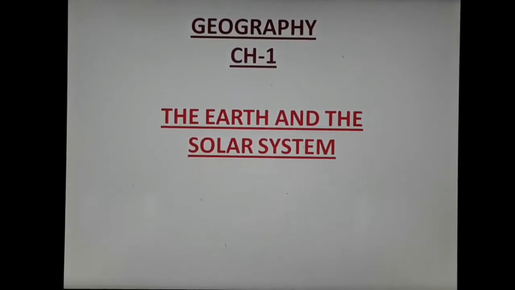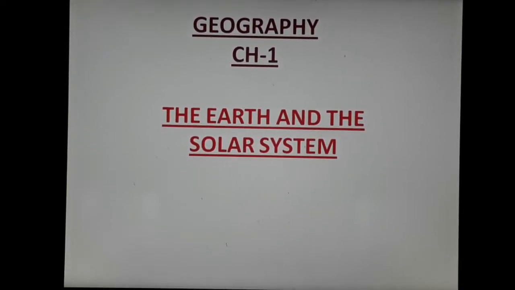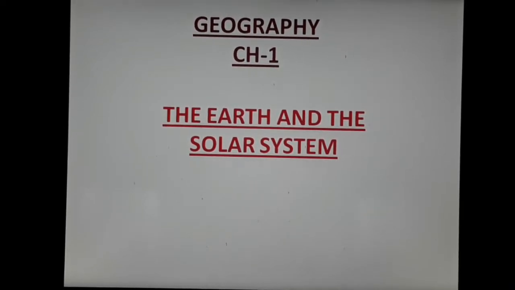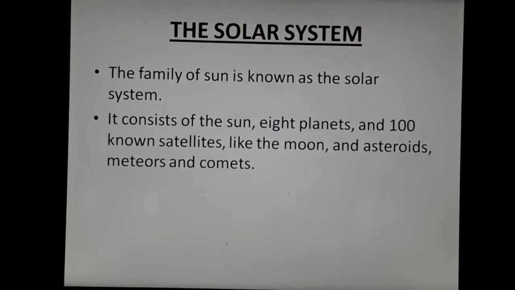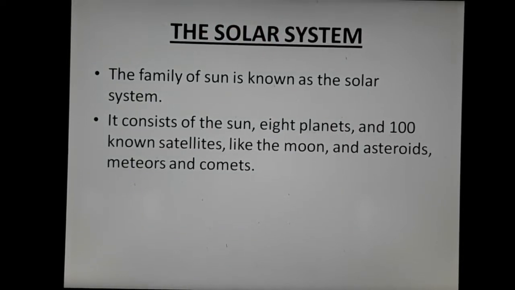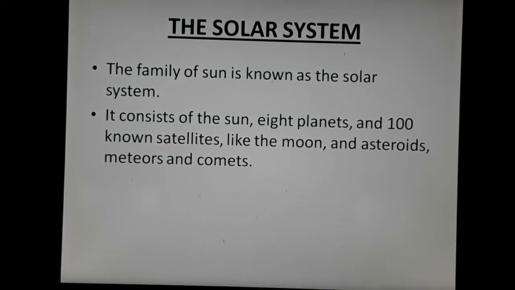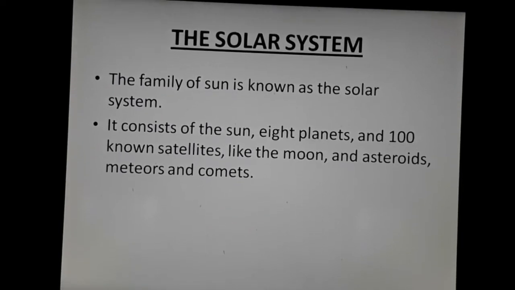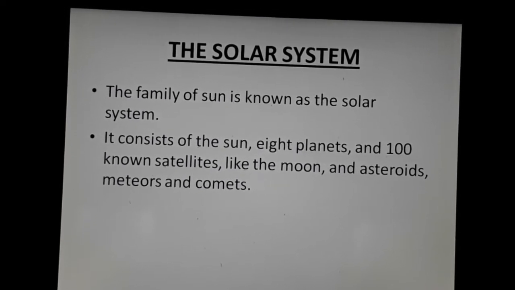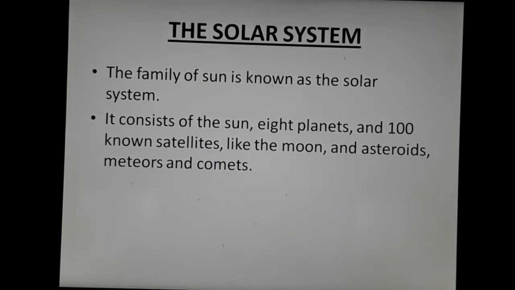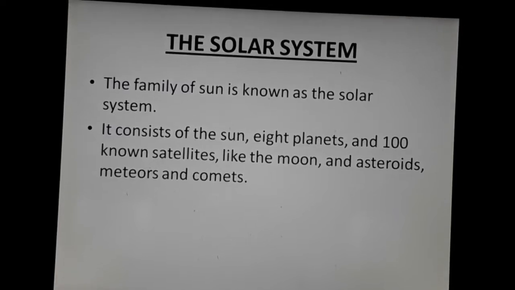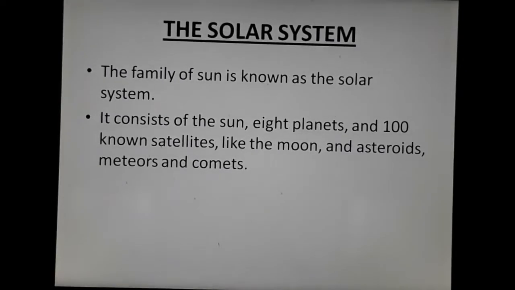Now, let us continue with our geography chapter 1, the earth and the solar system. In this, we have already studied about the stars. What are stars? Stars are huge bodies made up of gases. They have their own heat and light. The sun is also the one and only star having its own heat and light present in the solar system. Our solar system consists of the sun, 8 planets, 100 known satellites like the moon, asteroids, meteors and comets.